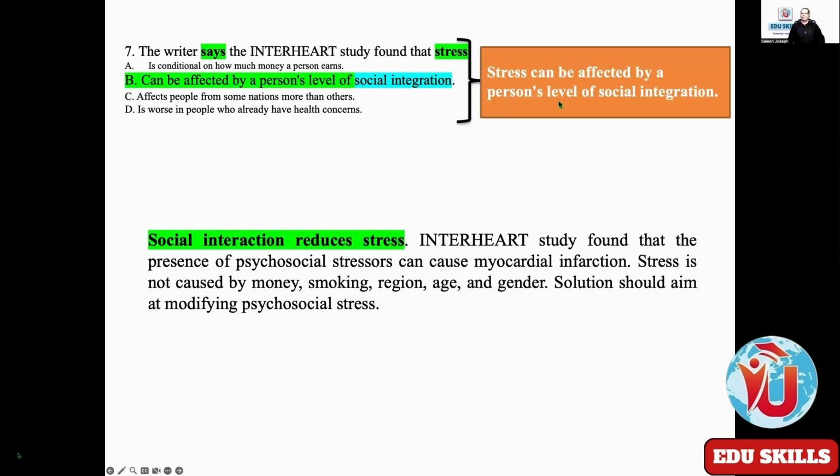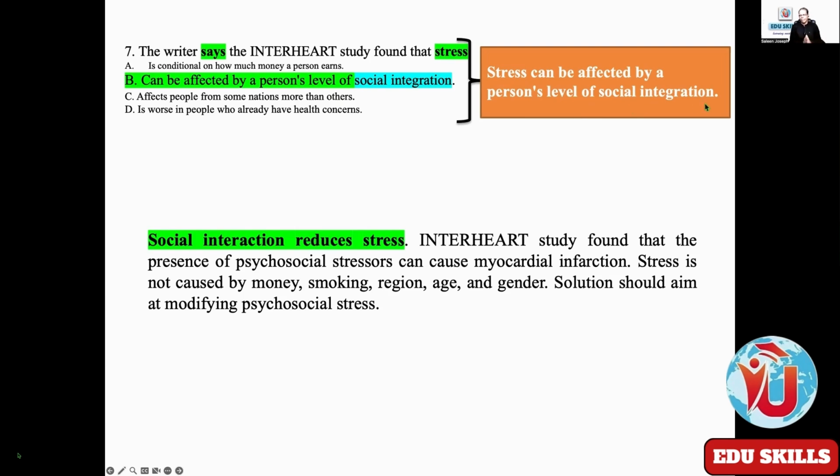Let's check. Stress can be affected by a person's level of social integration. You have to read this way. See the stem. Stress is the key word, and you have to read it with the option. B option is: stress can be affected by a person's level of social integration.